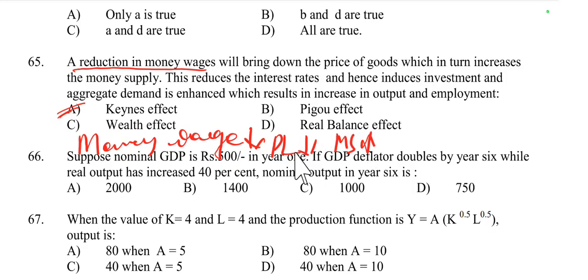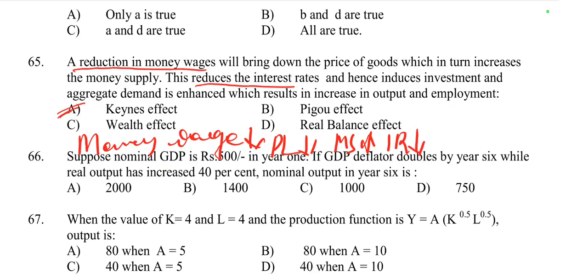As prices of goods fall, the real value of the money supply increases, because the same nominal amount of money now has greater purchasing power in the context of lower prices. So it results in a decrease in interest rate. So here when money supply increases, it reduces the interest rate.